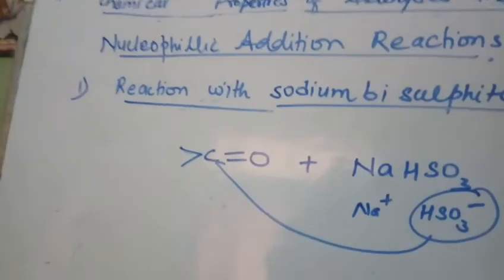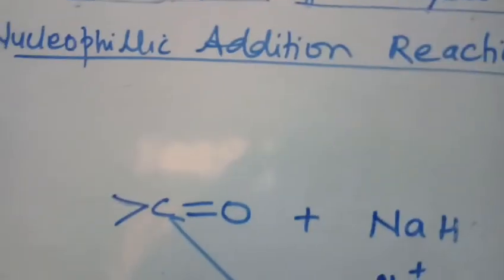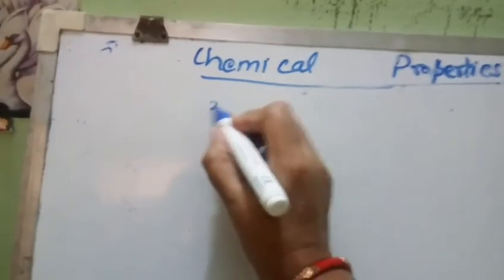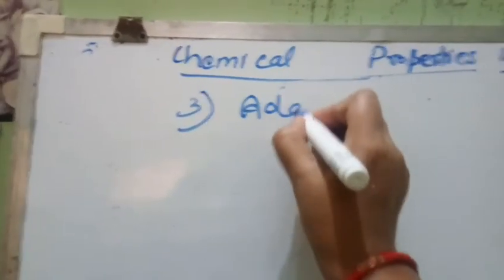So next we will study the addition of Grignard reagent. Though this section, addition of Grignard reagent, we have also studied in the method of preparation of alcohol. Once again we will study addition of Grignard reagent.